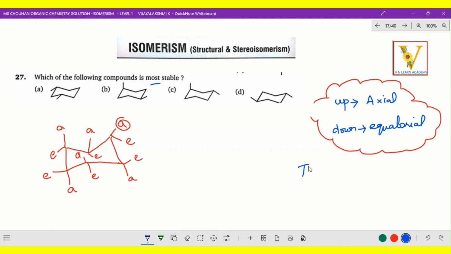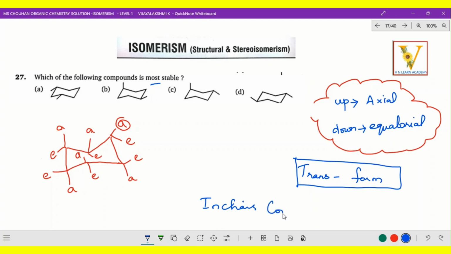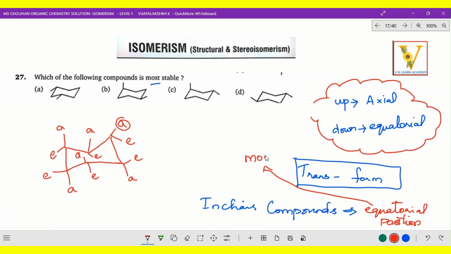Generally speaking, the trans configuration is more stable in some compounds. But in chair compounds, the more stable one has the equatorial position. So more stable means equatorial position.